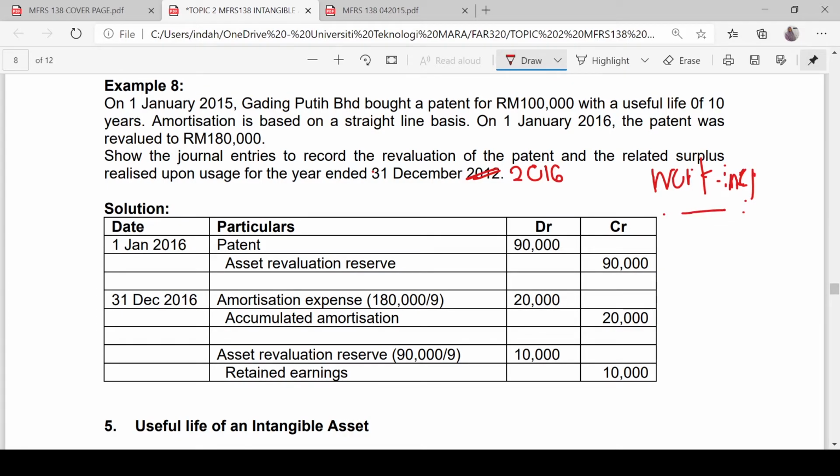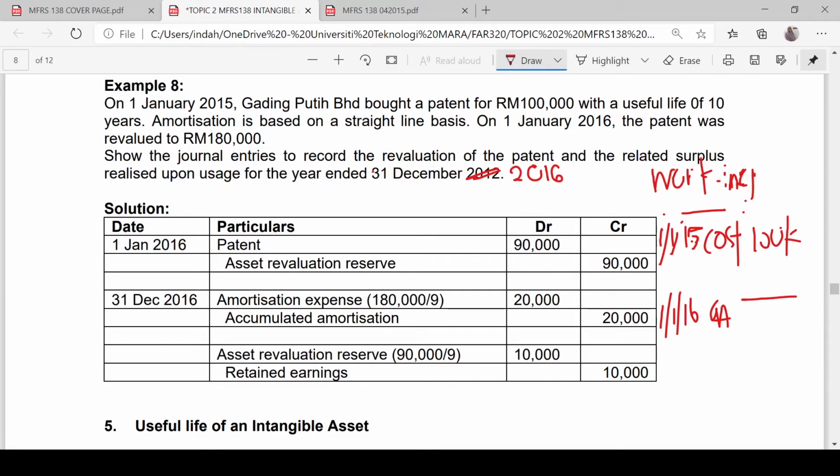When we prepare the working, we have to start from the year of purchase, which is 1st January 2015. The cost is 100,000. Because we are preparing for year 2016, we need to find the carrying amount on 1st January 2016. What is the carrying amount?